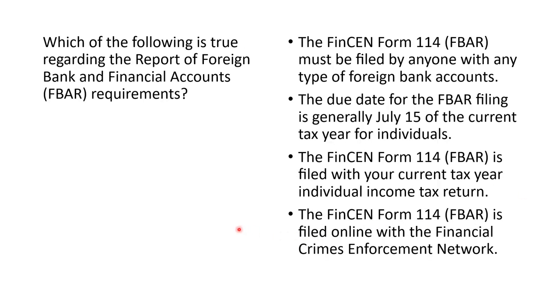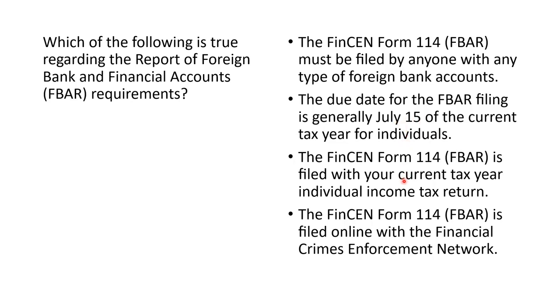And then lastly, which of the following is true regarding the report of foreign bank and financial account requirements, FBAR? The FinCEN Form 114 must be filed by anyone. No, not just anyone. We need more than $10,000 in the accounts. The due date for filing is July 15th generally. No, April 15th generally.